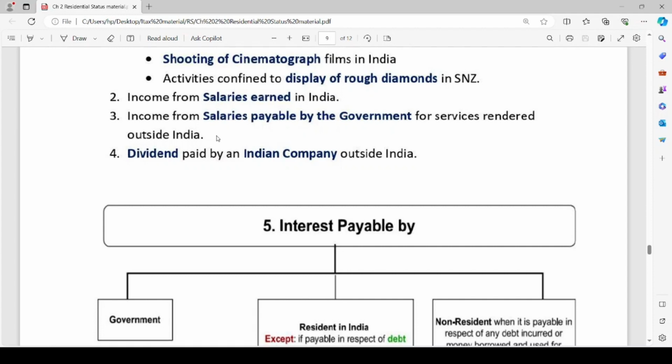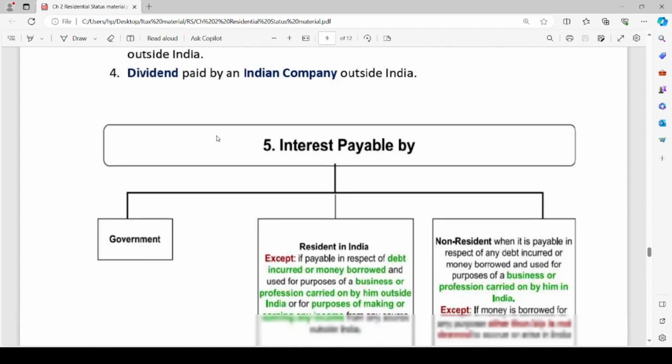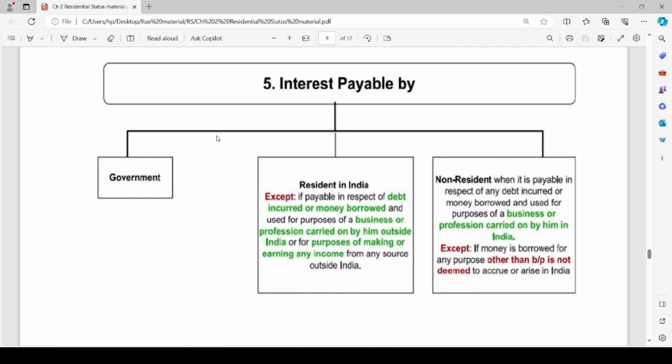The fourth point, dividend paid by an Indian company outside India. It is deemed to be accrued or arisen in India. Fifth point, interest payable by government. Interest payable by the government of India of any sort is considered to be income which is deemed to accrue or arise in India. Similarly, in the second case,